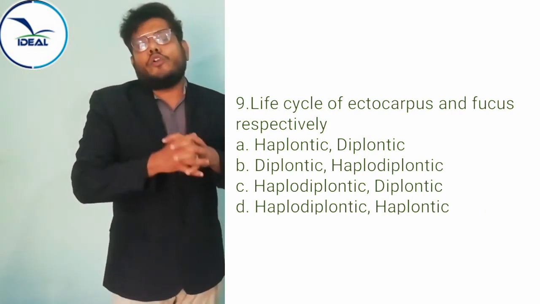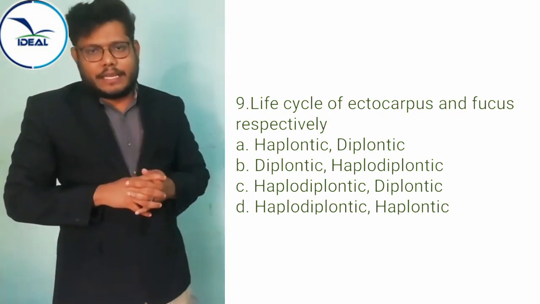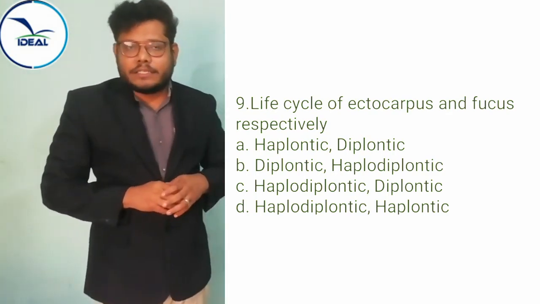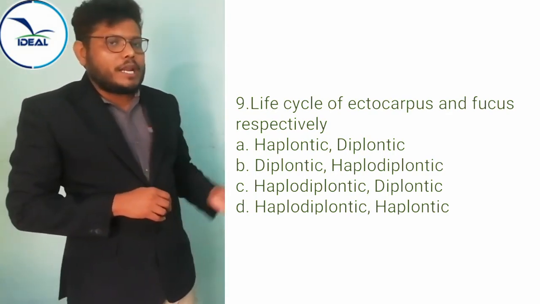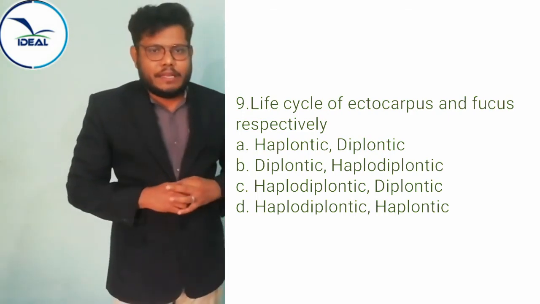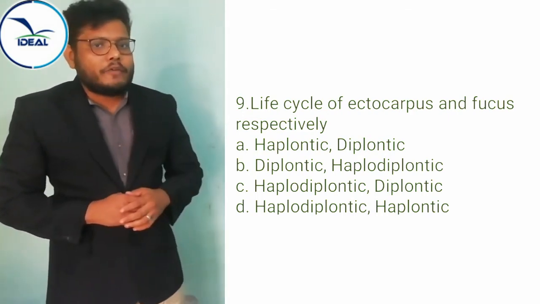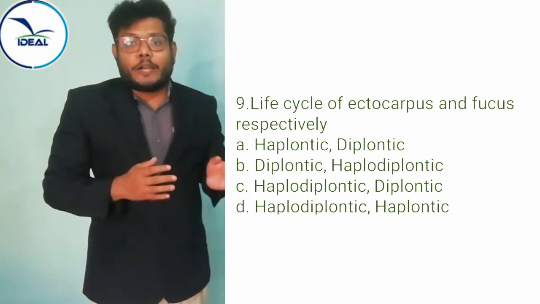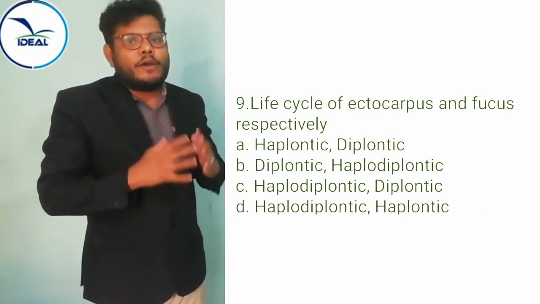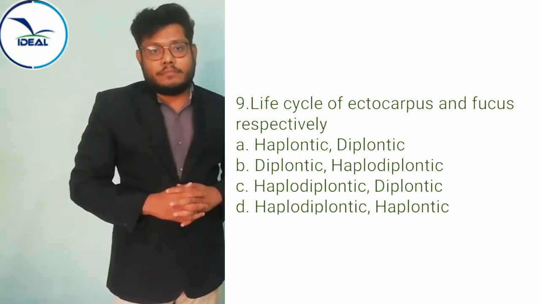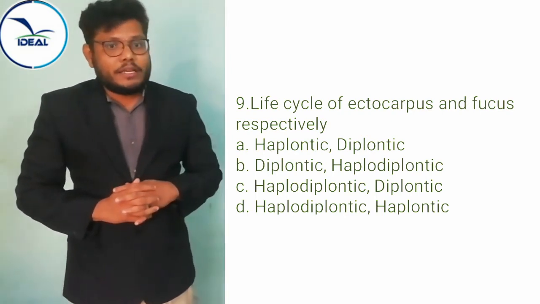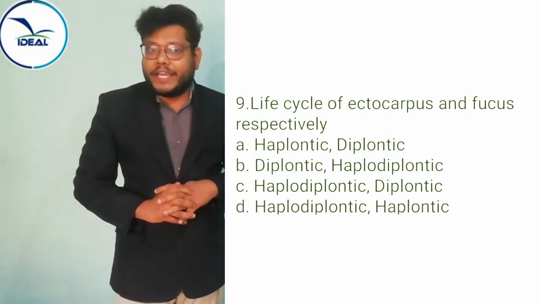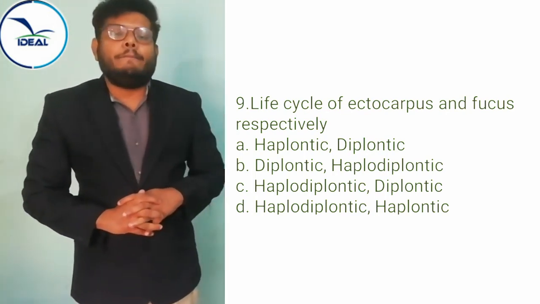We already learned about plant life cycles and alternation of generation. There are three types of life cycles: haplontic, diplontic and haplodiplontic. Ectocarpus and fucus, what kind of life cycles are they showing?